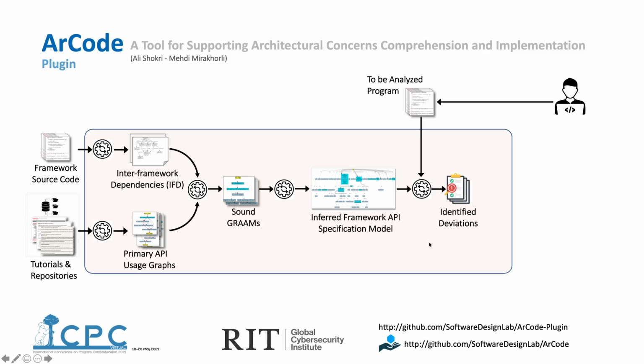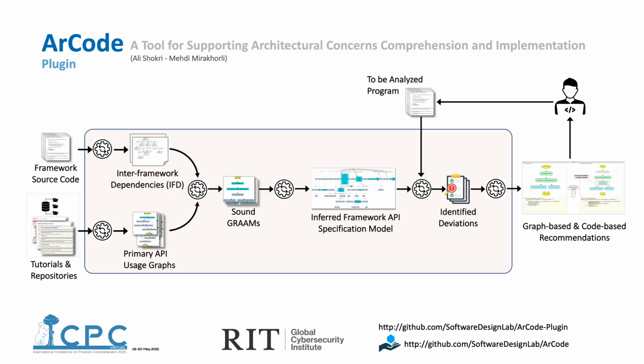Next, it analyzes the program under development and performs a static analysis on it to find some deviations from the correct implementation of an architectural technique with respect to APIs of the specific framework.